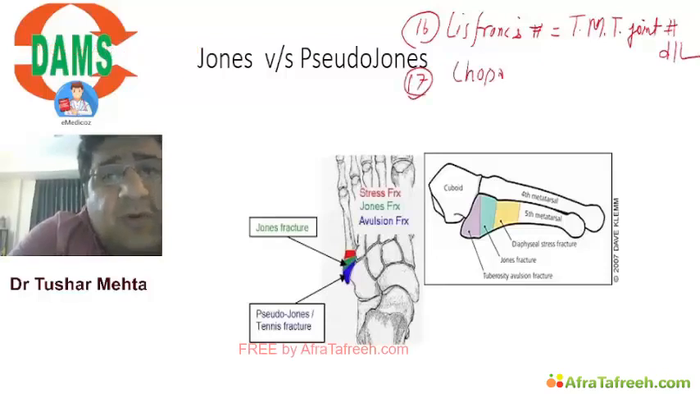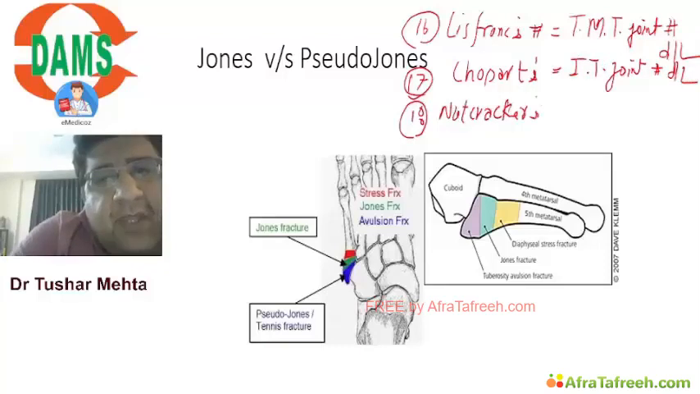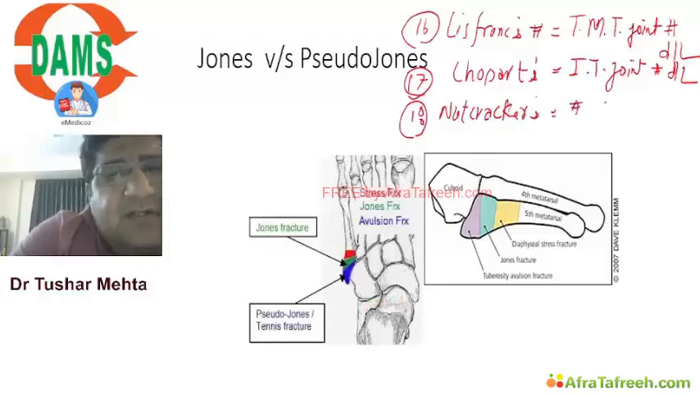Similarly, I hope you remember that I mentioned the Chopart joint. Anything happening at the intertarsal joint will be given the name of Chopart. And I want to tell you one more fracture here called nutcracker fracture. This is a fracture of this bone called the cuboid.